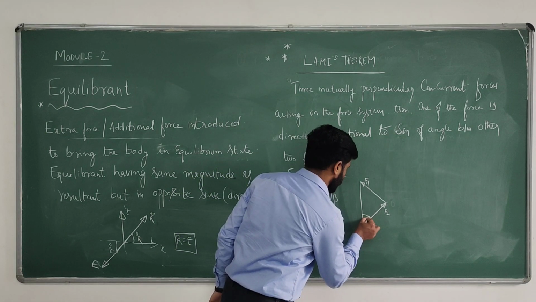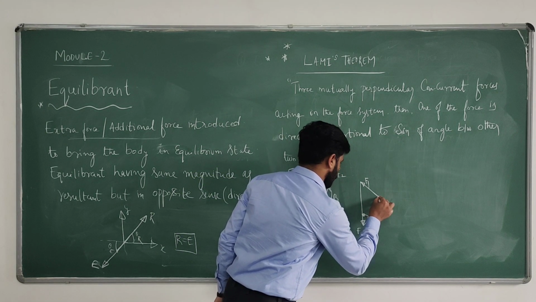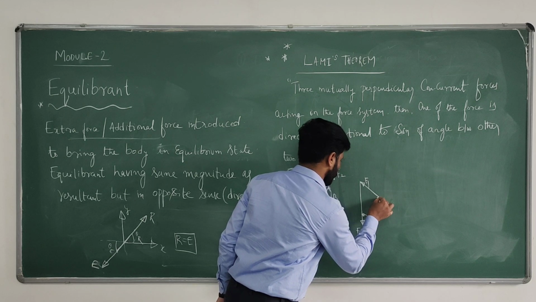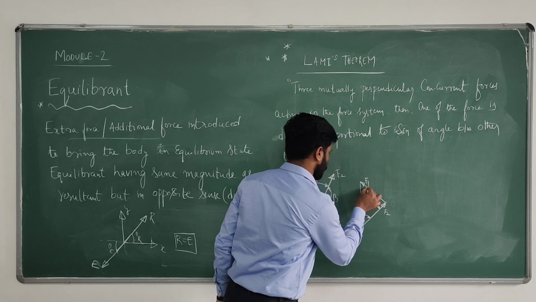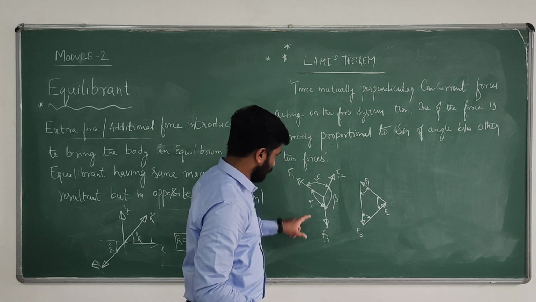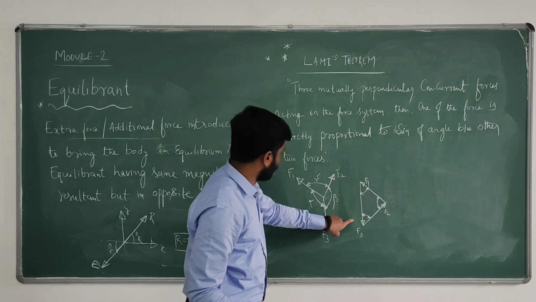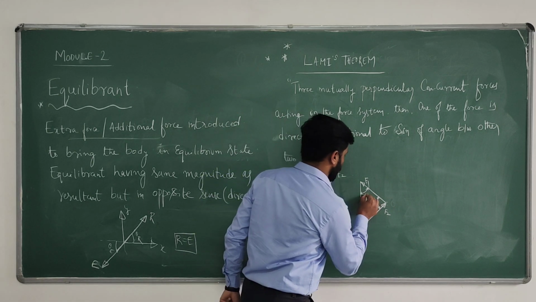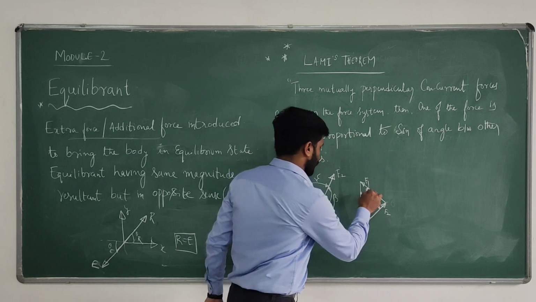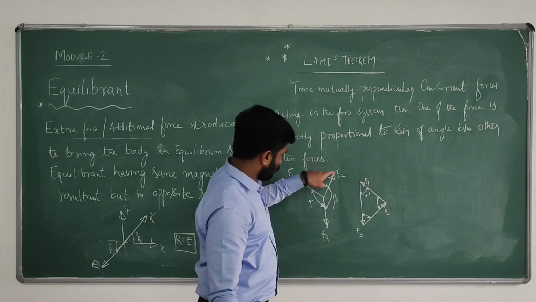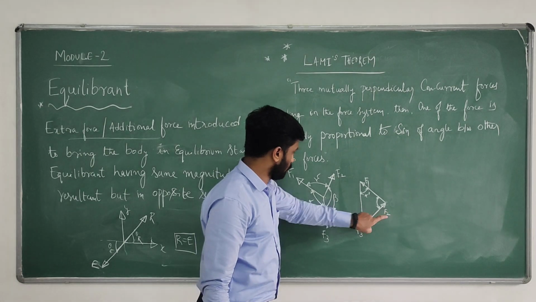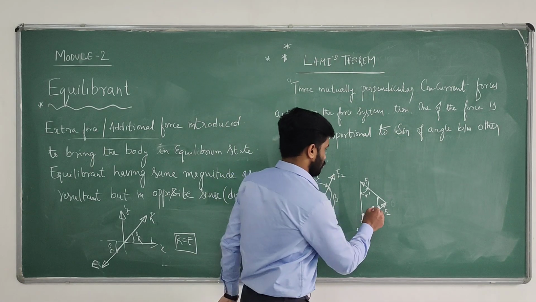Consider this angle. See this angle, F1, F3 is alpha. Here we take alpha dash. Next, F2, F3 is beta, so the angle here is beta dash.